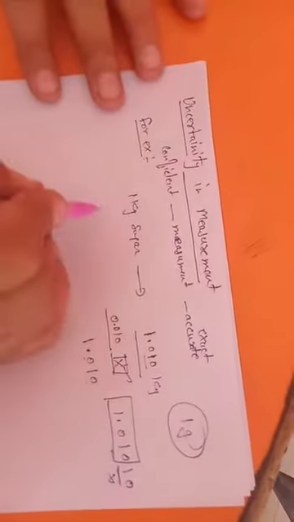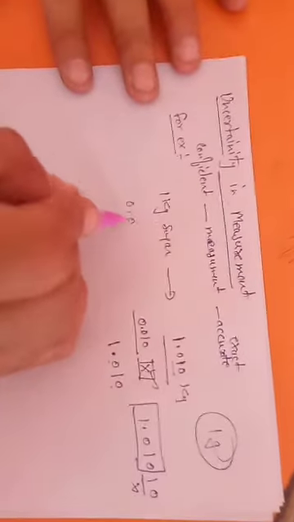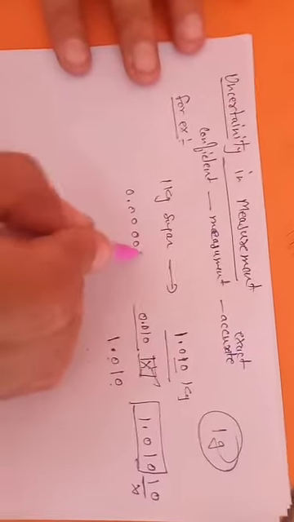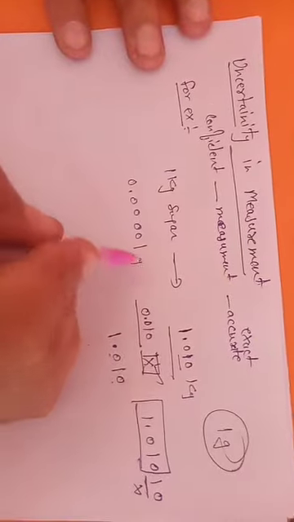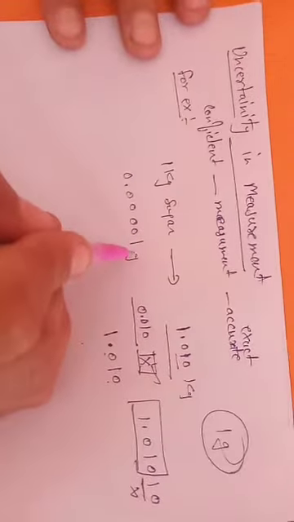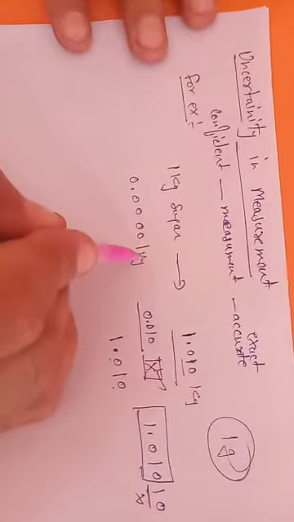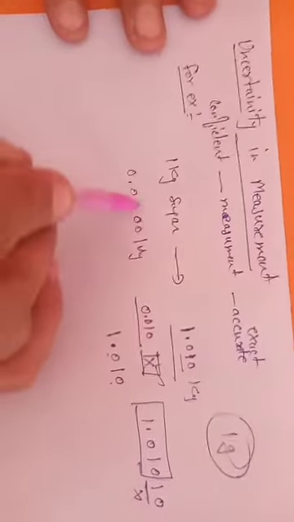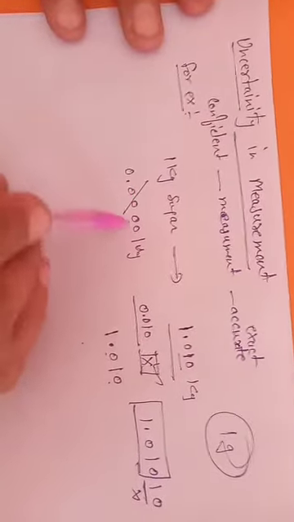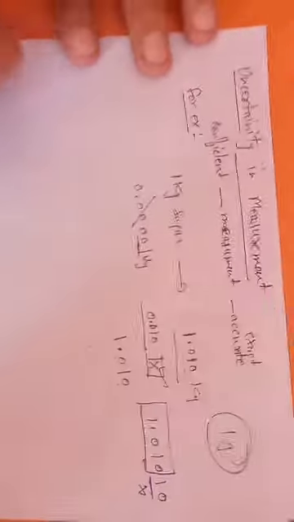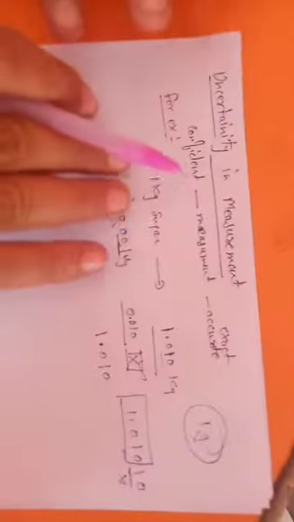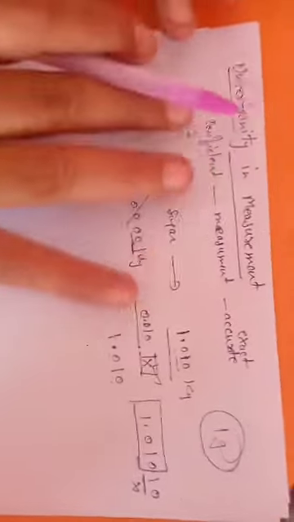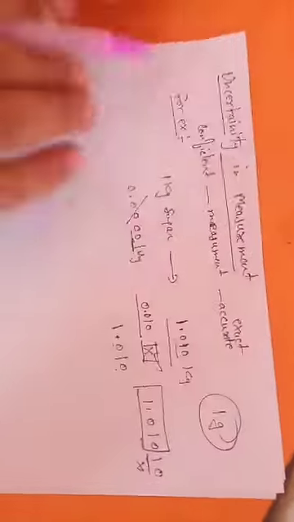But if some quantity is less than 1 gram, say 0.0001 gram, how can you say it goes in the milligram or microgram? How will you know this amount of weight by that weighing scale? So that is the limitation of that weighing scale. In day-to-day life you remain uncertain about many measurements.